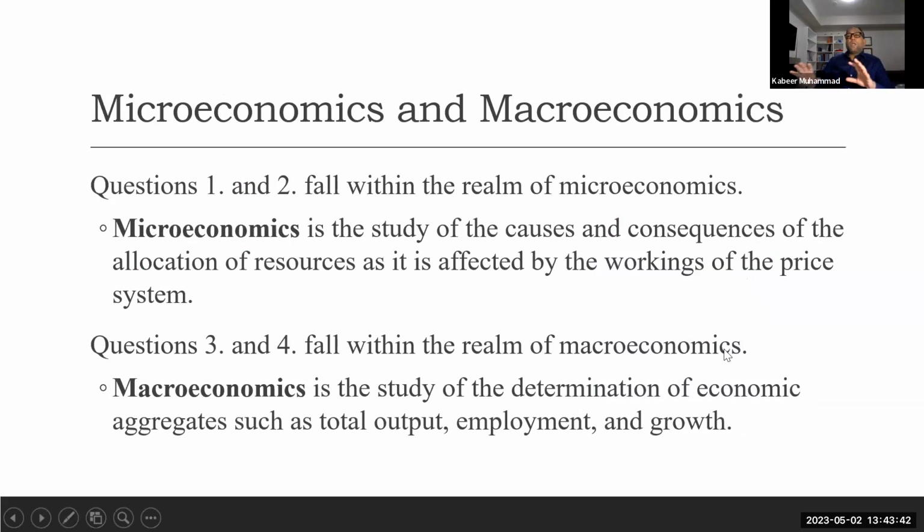Now, we just built up this idea of economics: what is economics, scarce resources, unlimited wants, opportunity cost, choices. And then we also built up the idea that we have to answer four fundamental questions, such as whether we want to shift our production possibility frontier outward, and how we allocate the resources so that we can fulfill the desires and wants as much as possible.